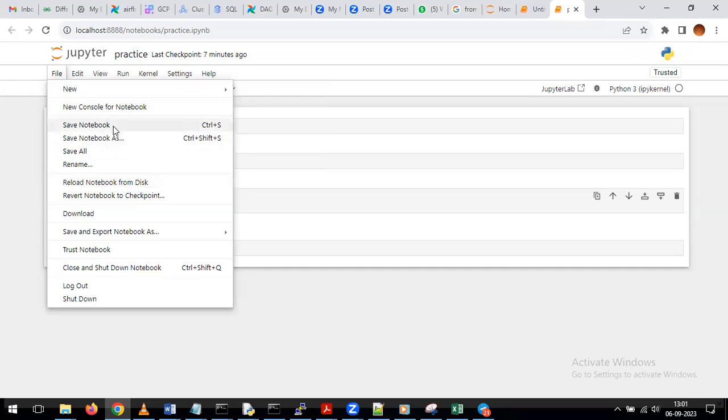If you want to save, we have to click on save notebook. If you want to open the existing one, then we need to click on reload notebook from the disk.